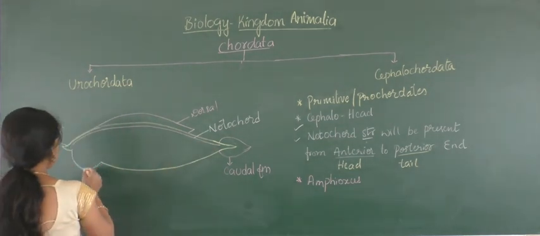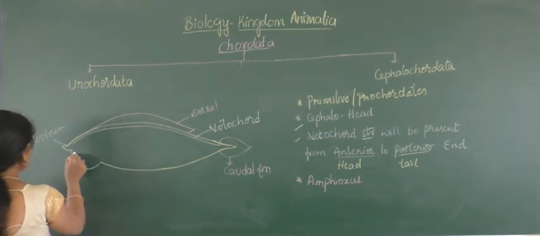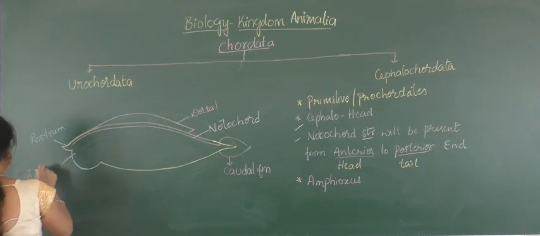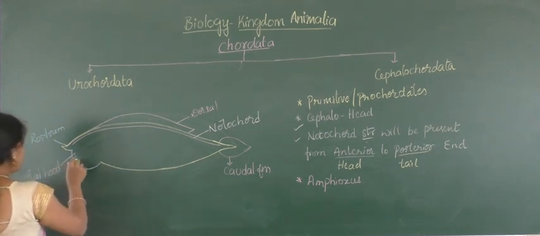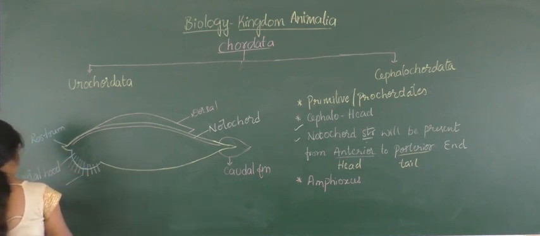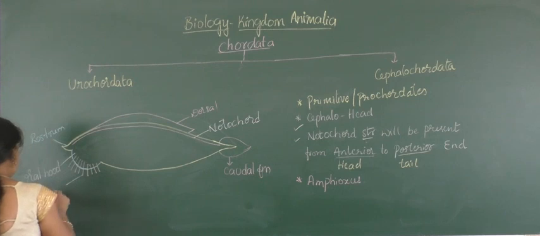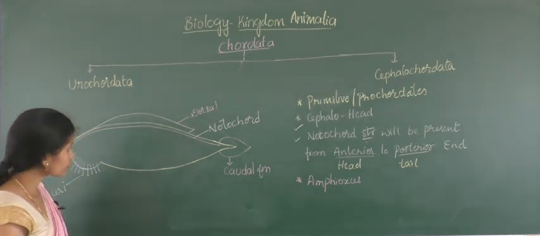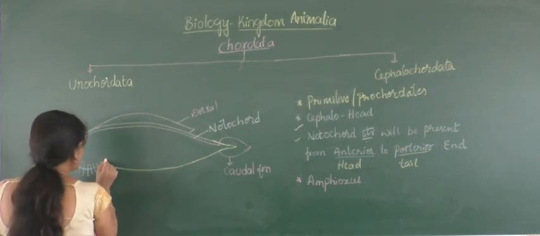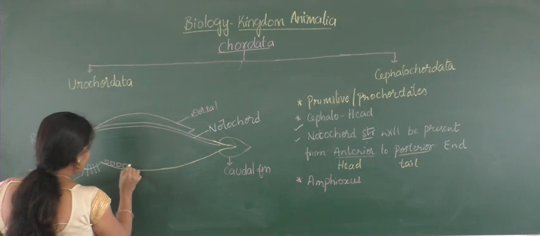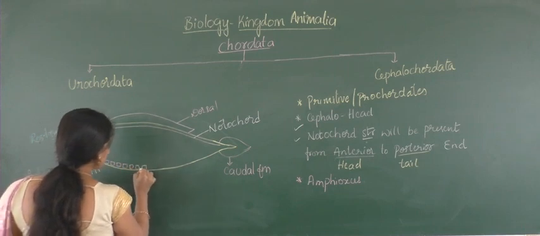Then this bulged portion is called the oral hood, and the radiating structures present in this oral hood region are called oral cirri. Later, the ventral region is provided with 26 pairs of gonads at the ventral surface only.